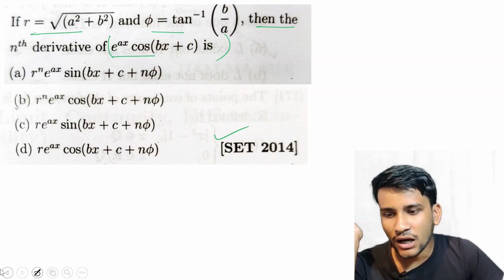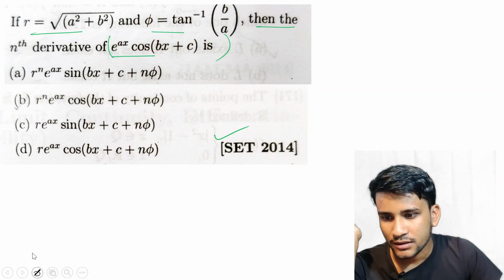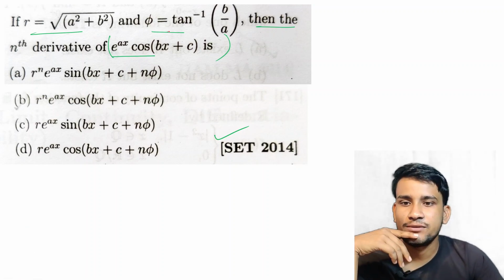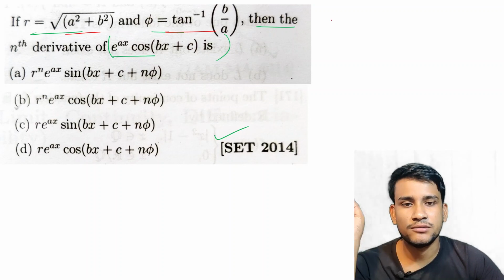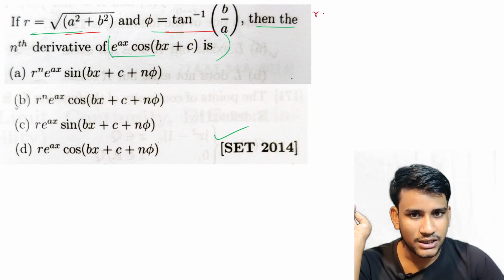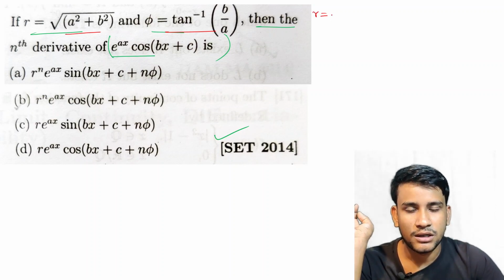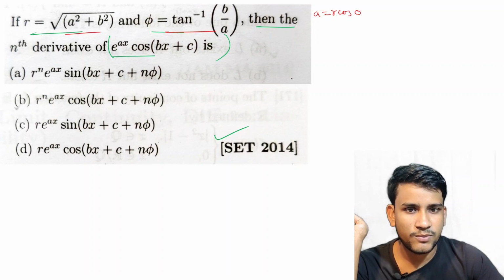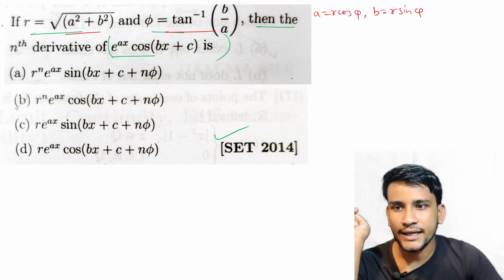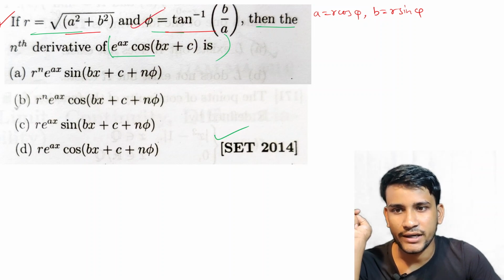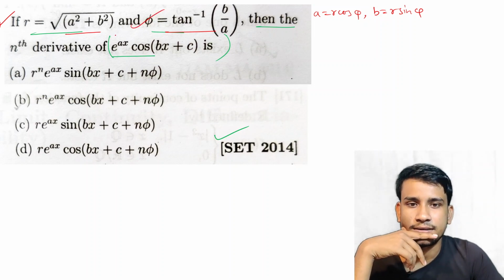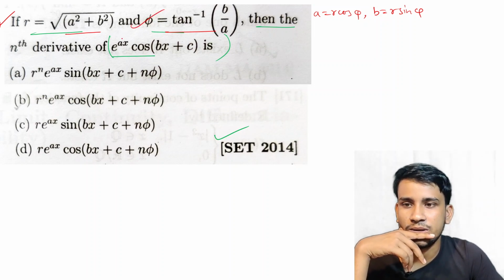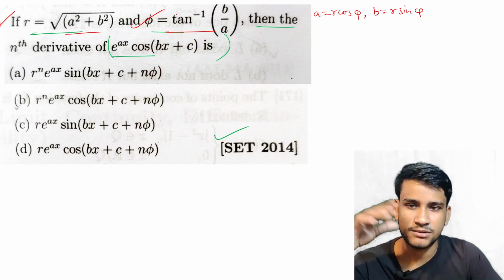Now how can we solve the problem? See, here phi is given equal to this and r is given equal to this, so we can just consider a equal to r cos phi and b equal to r sin phi. Then these two conditions are satisfied. Yes, a square plus b square equal to r square, and tan inverse b by a equal to phi.